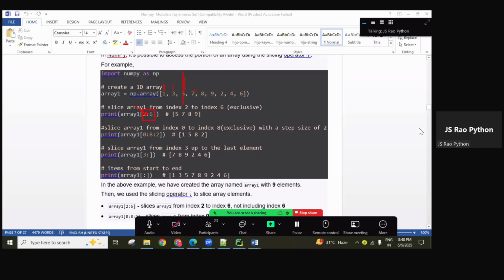I mean the end index is 6. 6 minus 1, 5, up to the fifth index. So 2, 3, 4, 5. So this is the sixth value, guys. So before this, up to the fifth index. So for this range you are getting 5, 7, 8, 9. End value 6, n minus 1, nothing but the fifth index.